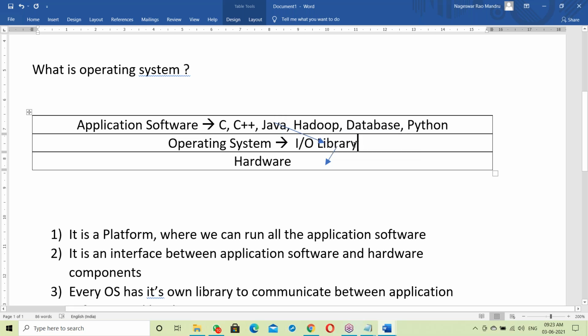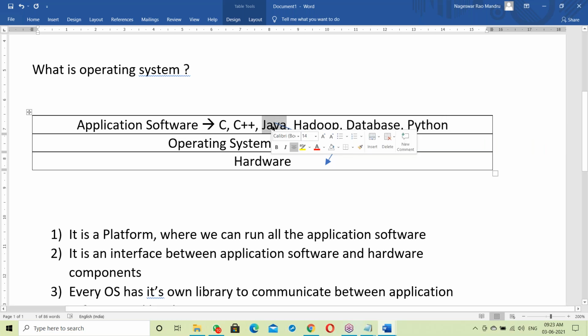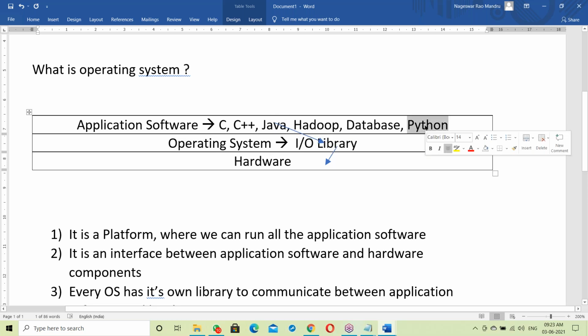In Python also, there is a Python virtual machine. That Python interpreter links with the OS library. Java and Python use dynamic linking. Java and Python are platform independent, and that's the reason: dynamic linking, linking at runtime. C and C++ are OS dependent, with the exe file concept, so there is static linking.